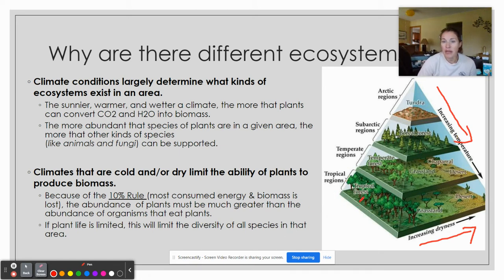So if we think about a tropical region, that little band right around the equator, if we have wet and hot, so at the bottom that's hot, then we get a tropical forest. If we have hot and semi-arid, so semi-arid means semi-dry, then we get a grassland. And if we get really hot, really dry, then we get a desert.